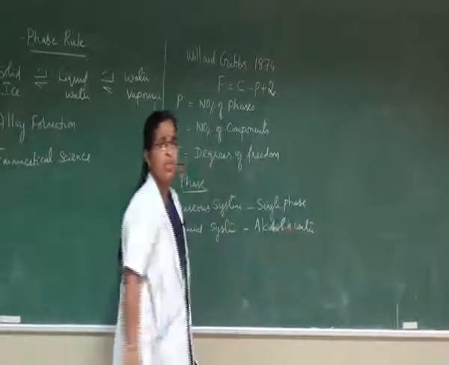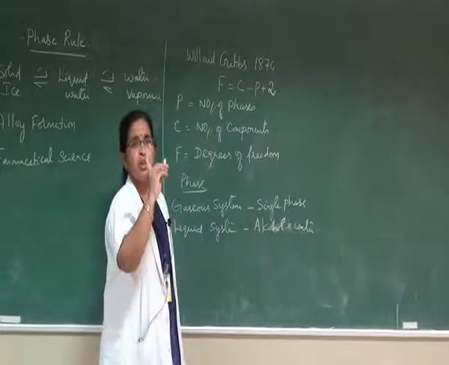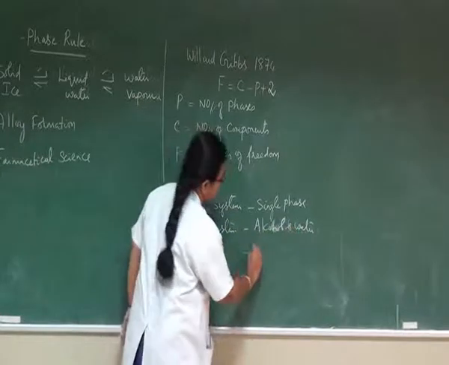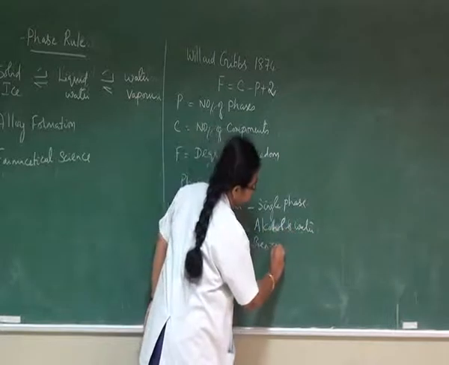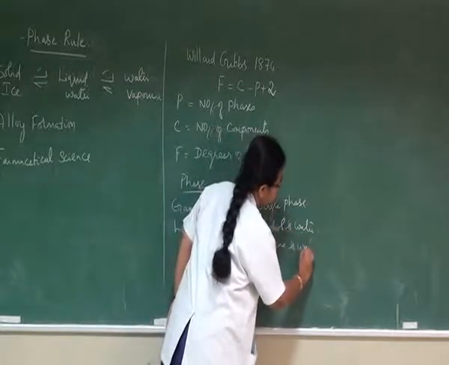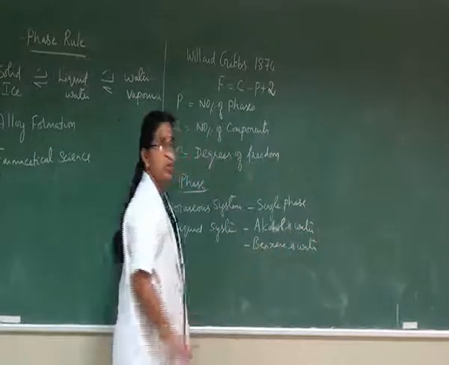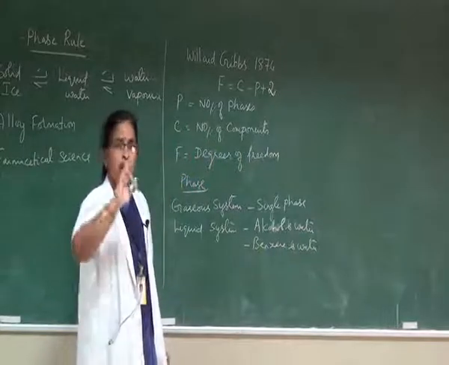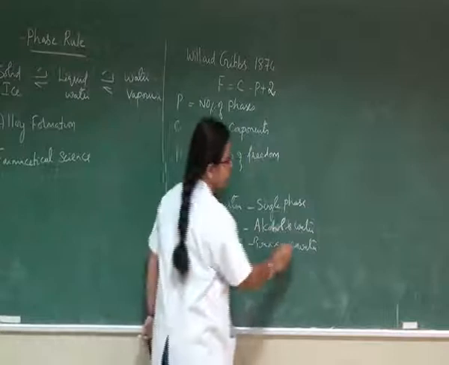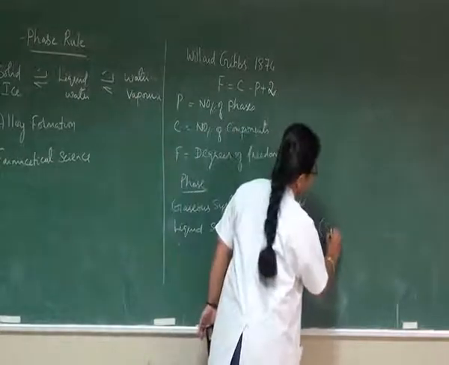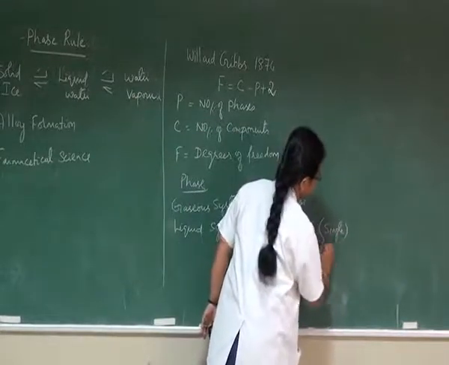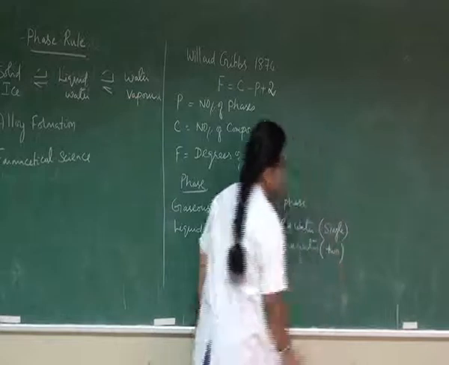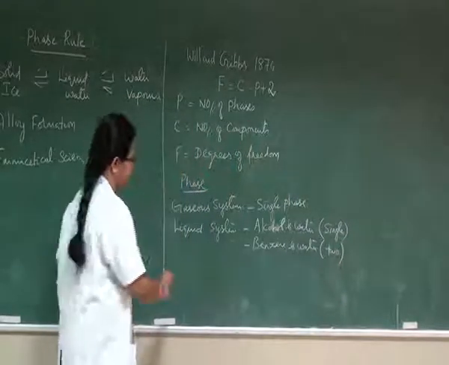Therefore, these two constituents will constitute a single phase. Whereas benzene and water are completely immiscible in all proportions. Therefore, they constitute two separate phases.